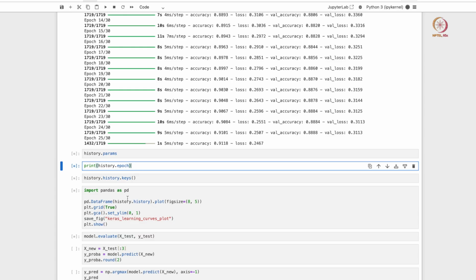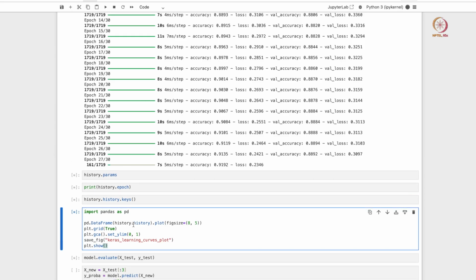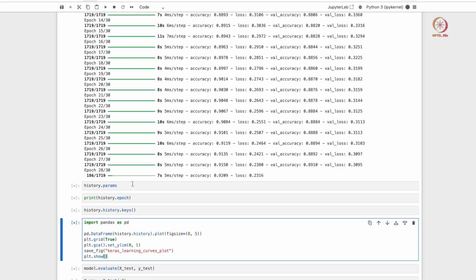The other nice thing is that once you have stored your fitting process as a history variable, you can convert that variable into a standard pandas data frame, and then use all the inbuilt pandas functions to do visualizations, to calculate metrics and so on.